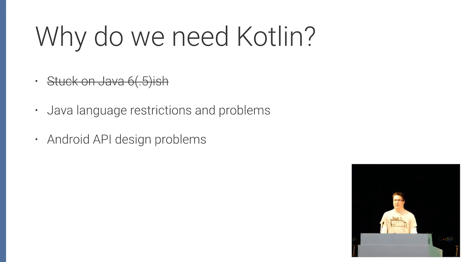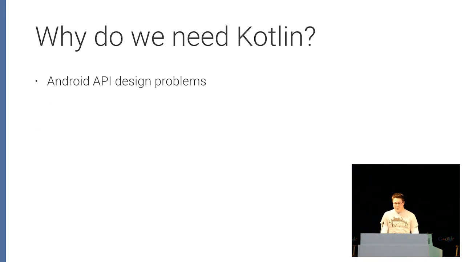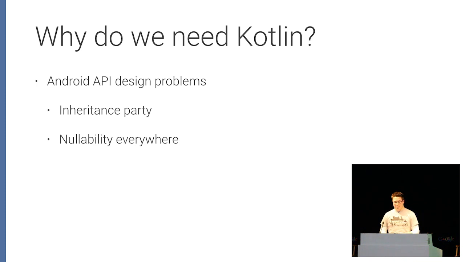We also have Android itself and the Android APIs. Android loves inheritance. It loves requiring you to extend things, and this severely limits the flexibility of how you create, say, activities or fragments or views, all of these things that have to extend built-in types. Null is especially problematic on Android because it's a very efficient way of representing the absence of a value, and because Android tries to be as efficient as possible, it uses null all over the place in its APIs.